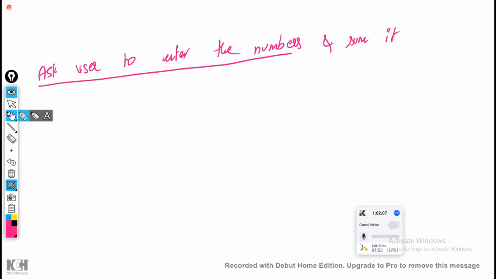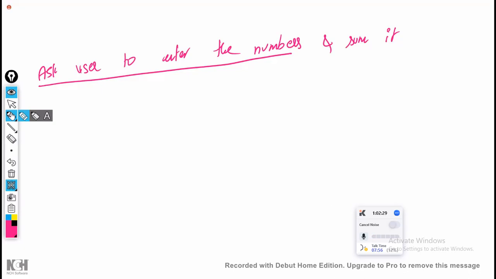This is the program. Now, using the for loop means a fixed number. The last number should be fixed. How many times does the user have to enter? Sir, how many numbers will you give, 10 numbers or 5 numbers? If 5 numbers, automatically you apply for i in range of 5. If I say 10 numbers, then for i in range of 10.